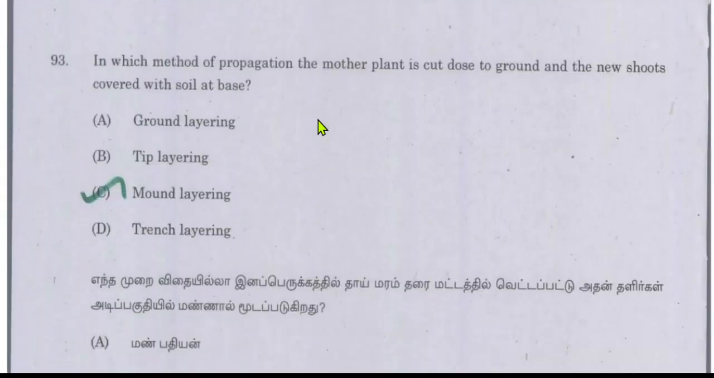In which method of propagation is the mother plant cut close to ground and the new shoots covered with soil at base? This is simply referring to mound layering. In mound layering, we follow this method of propagation where the mother plant is cut down to the ground and the new shoots are covered with soil at base.